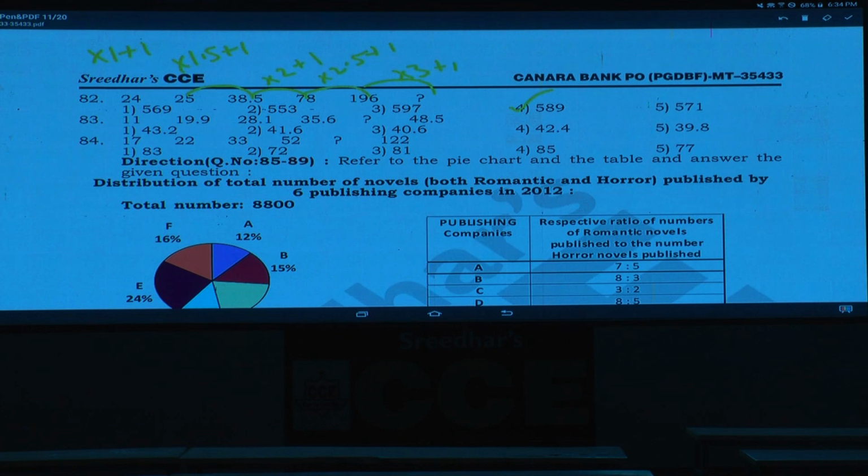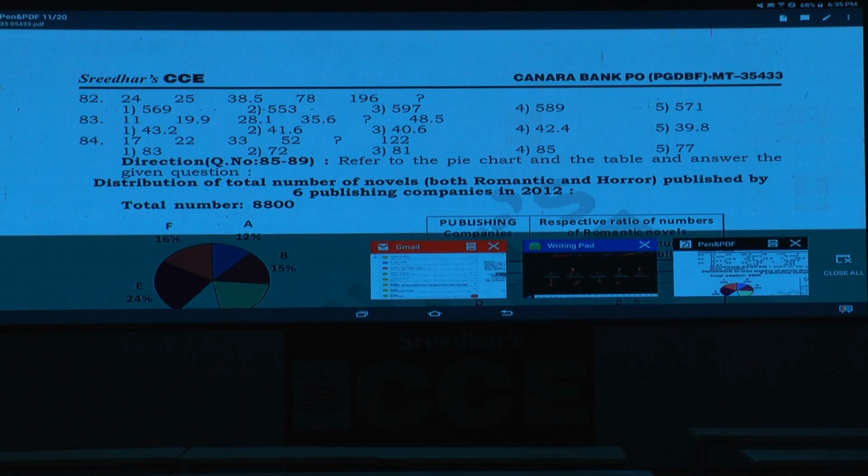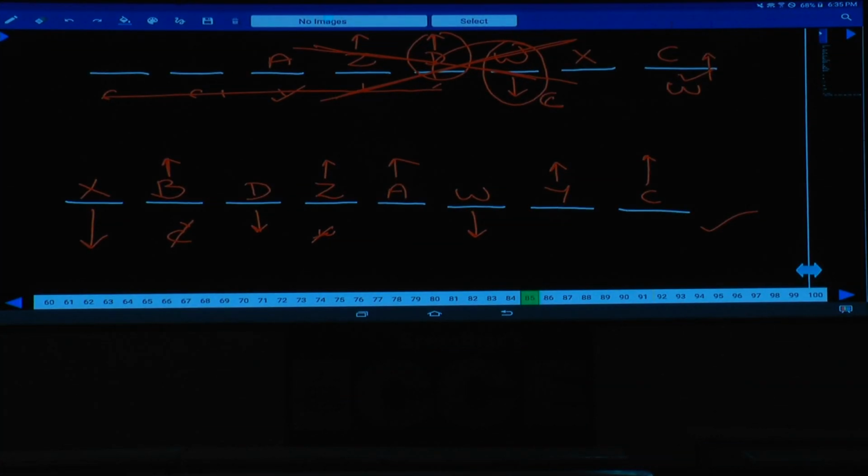Then question number 83. Yes, tell me what is your answer here for question number 83? 11, 19.9, 28.1. If you observe here the numbers are increasing at a very small rate, hence we should go for what? We should go for the difference. Now again the numbers are in decimals, hence remove the decimal by multiplying the numbers with 10. Now this 11 will be how much? 110. Next one 199. Yes, what is the next one here? And 281.